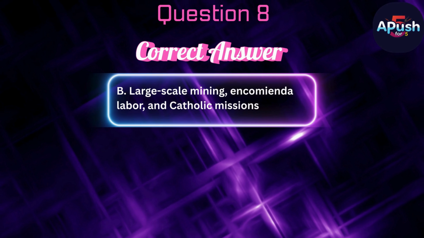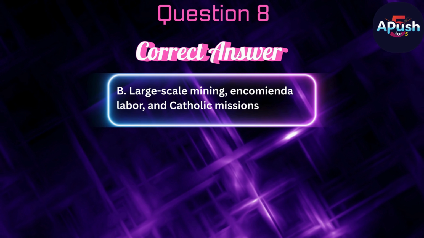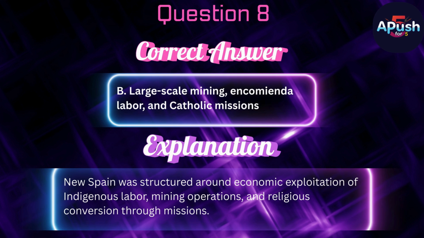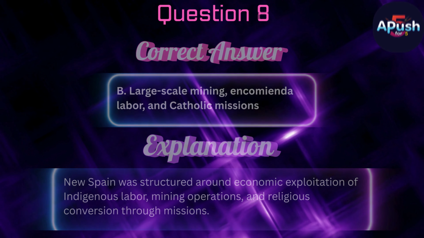The correct answer is B. Large-scale mining, encomienda labor, and Catholic missions. New Spain was structured around economic exploitation of indigenous labor, mining operations, and religious conversion through missions.